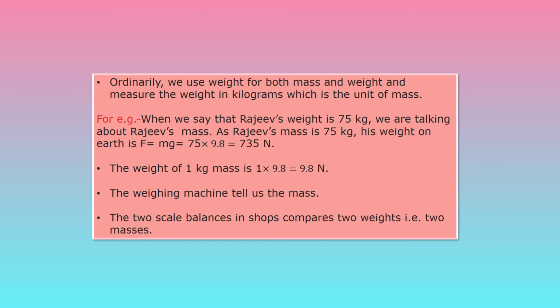So the weighing machine tells us the mass. Whenever we are measuring our weight on the weighing machine, we are actually measuring our mass. The two scale balances in a shop compare two weights, that is two masses. So when we compare any two weights on the balance, we are comparing their masses, not weight. I hope children you understood the difference between mass and weight.